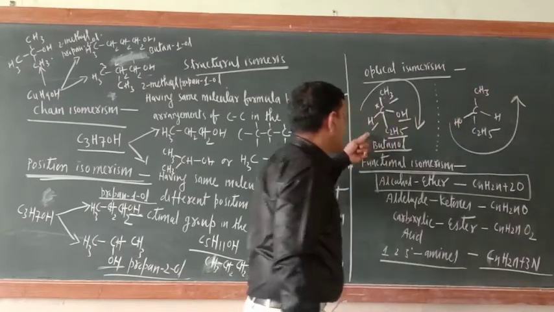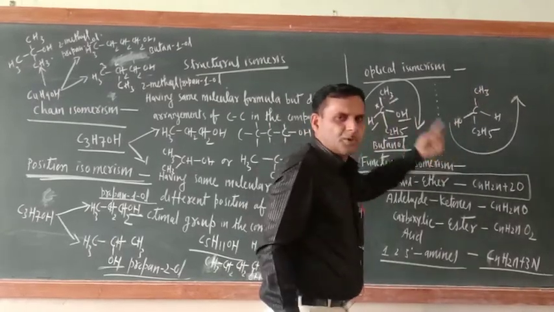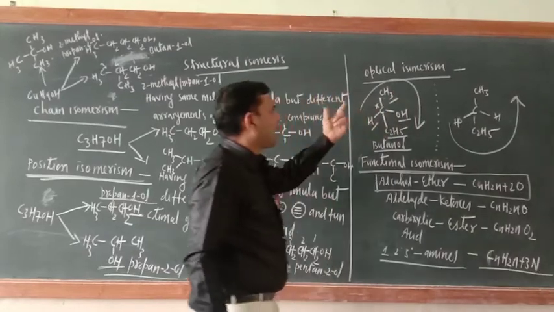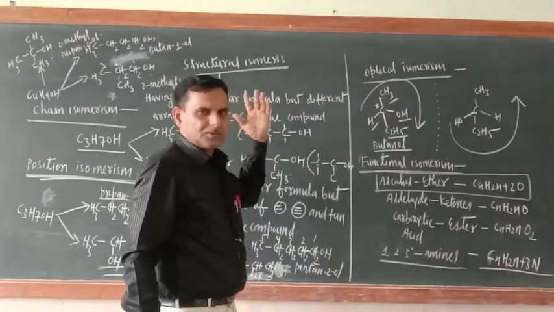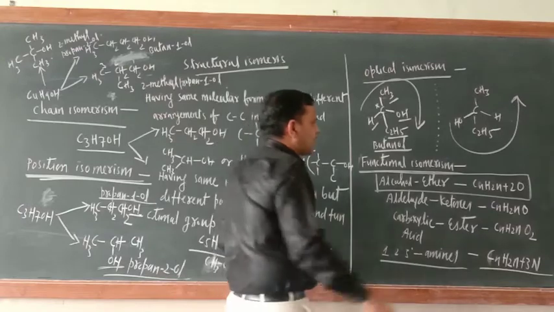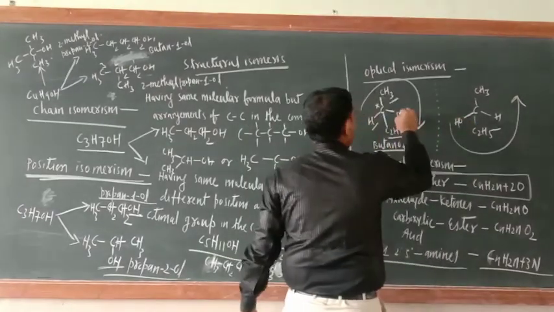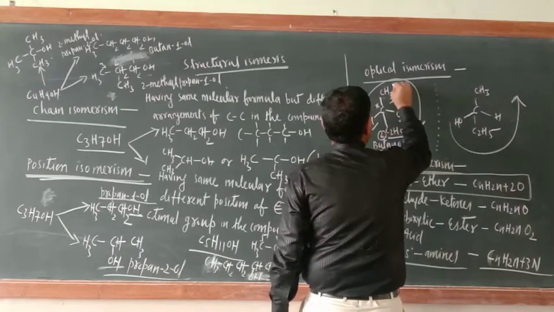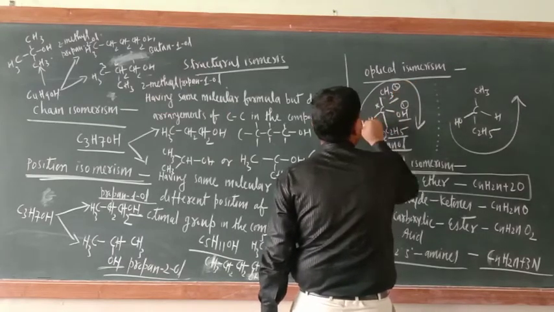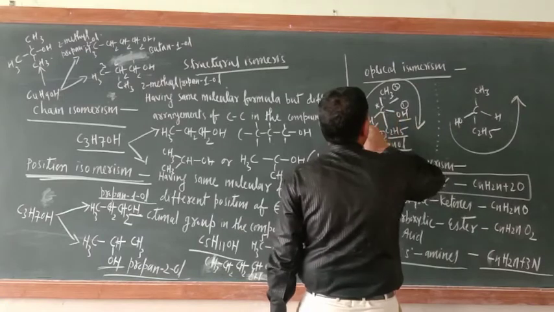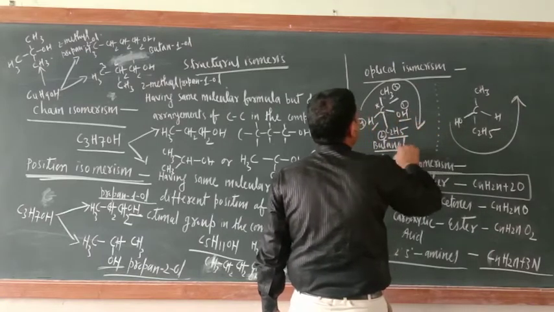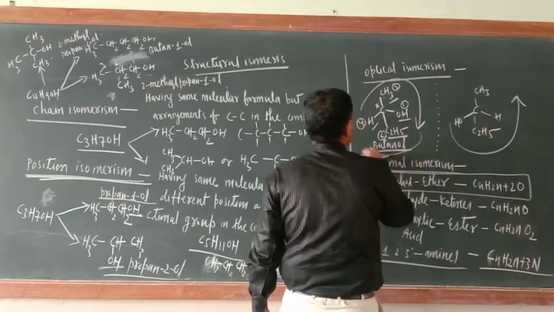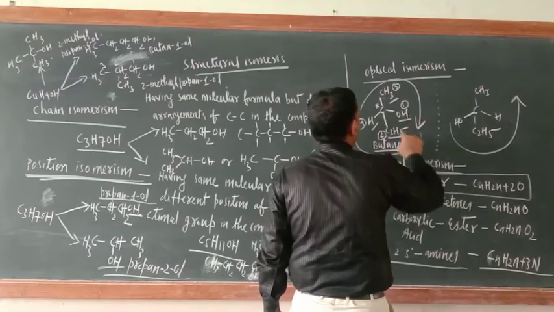Yes, this is dextrorotatory, this is laevorotatory. So in alcohol, optical isomerism is also found. If you want to start numbering, you can number it, no problem. This is 1, this is 2, this is 3, this is 4. So how will you start? 1, 2, 3, like that. Correct or not?